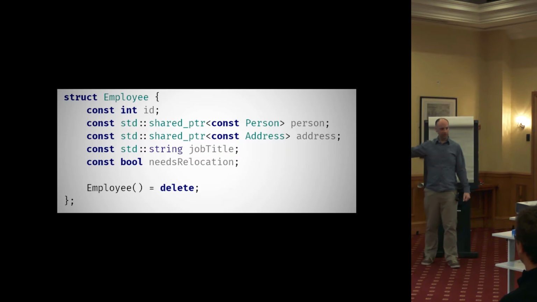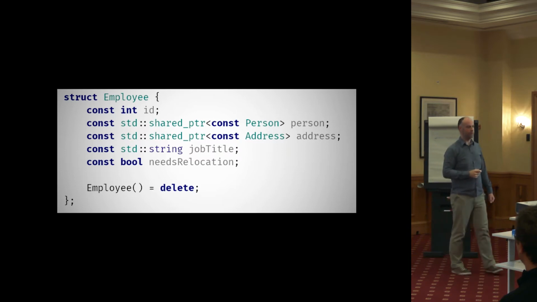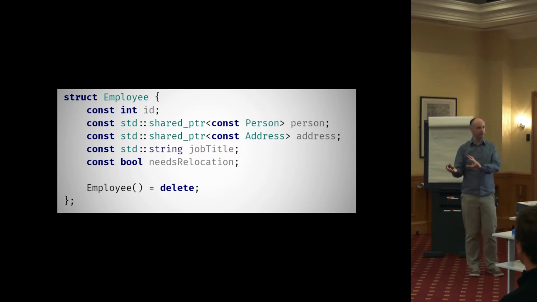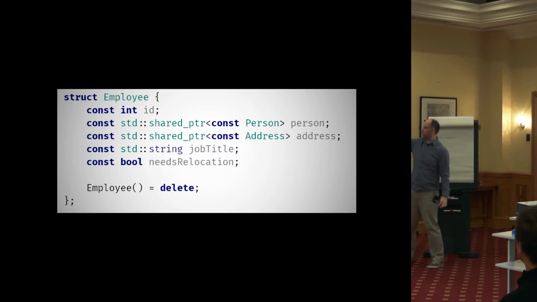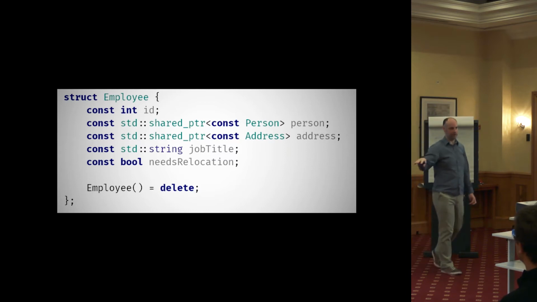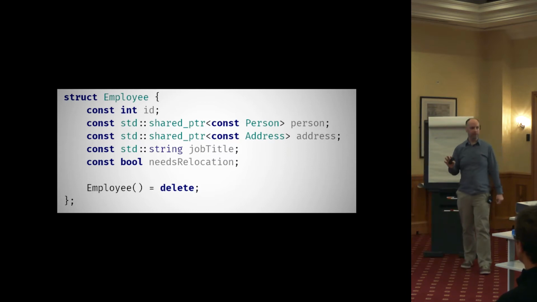The reason for that is because our data is all immutable now, we have to construct it in a fully valid form. We can't change it after the fact. So default constructor is usually not useful. And in this case, we won't get one anyway because of the constant and the const ball. But I like to make it explicit that I know what I'm doing and this is what I intend. There's no default constructor here.